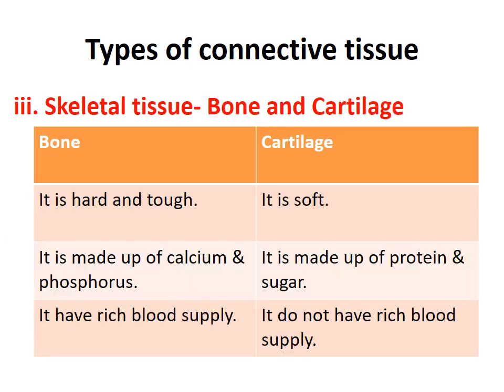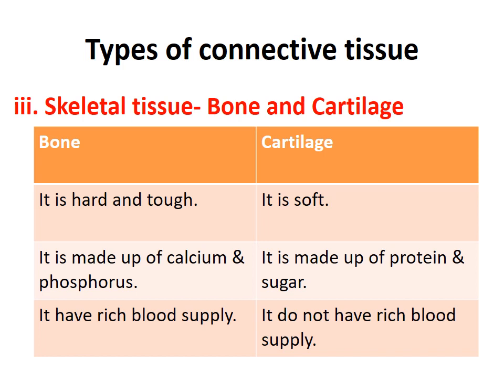Now the third type of connective tissue is skeletal connective tissue, means it is related to the skeletal system. Now you know well about the skeletal system, you know about the bones and cartilage. So this skeletal tissue is classified, or we can say divided, into two categories, bones and cartilage.